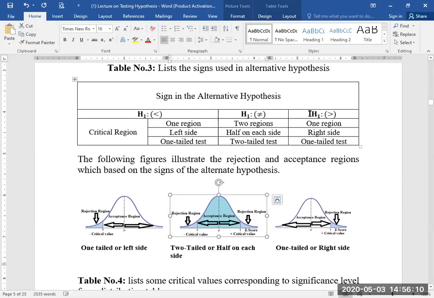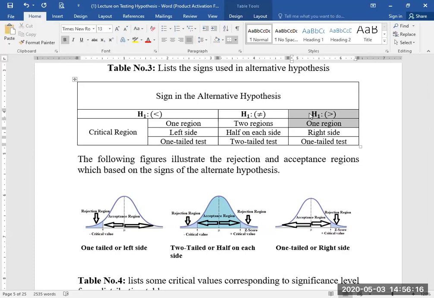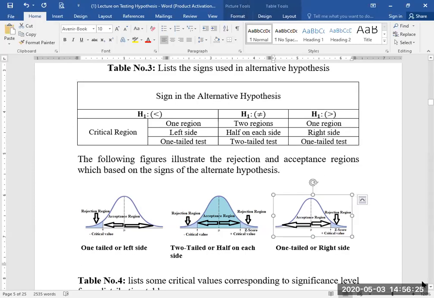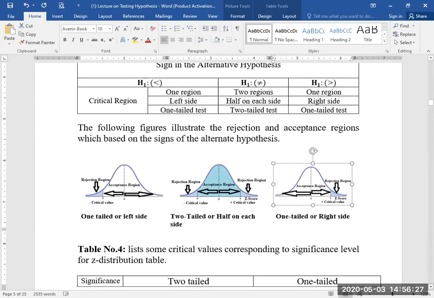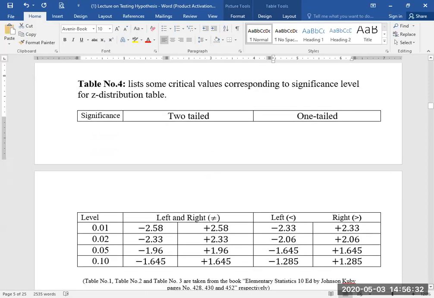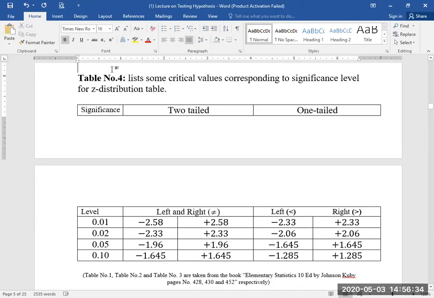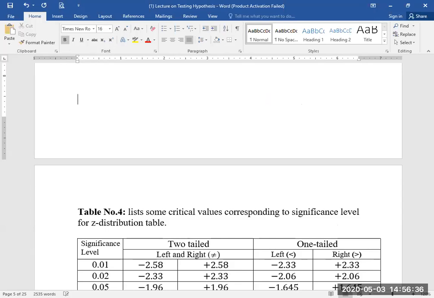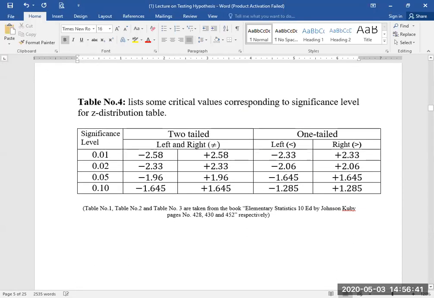Now, for the third case, when the alternate hypothesis is greater than the null hypothesis, then one region is formed. There is a rejection region formed on the right side, and the test is called a one-sided or one-tail test. This figure is associated with column number 3, or the third possibility. Now students, table number 4.